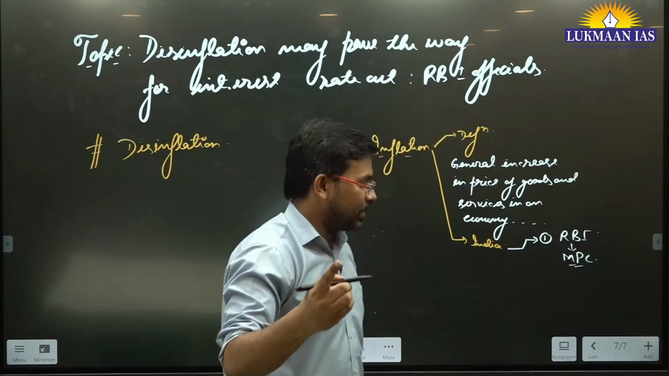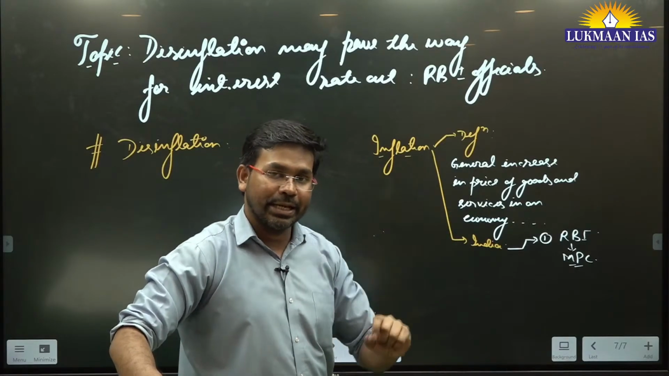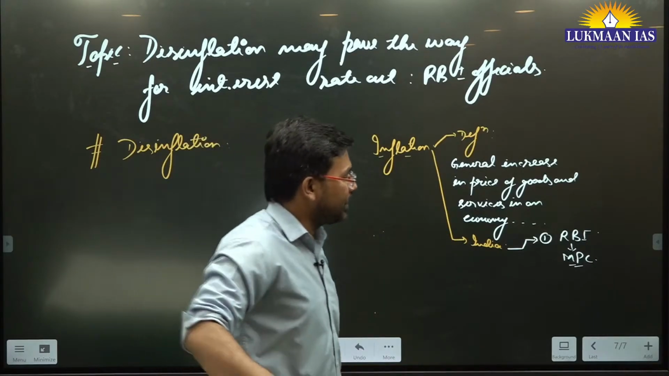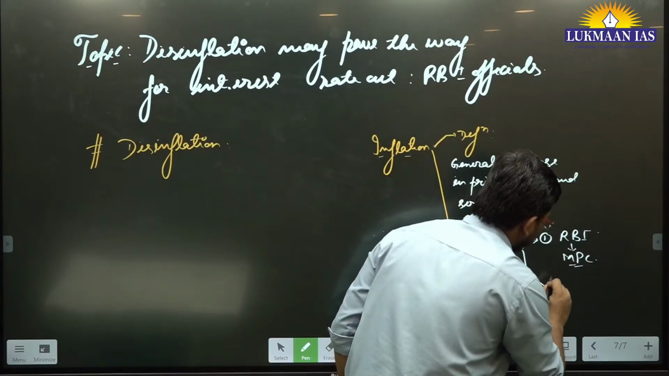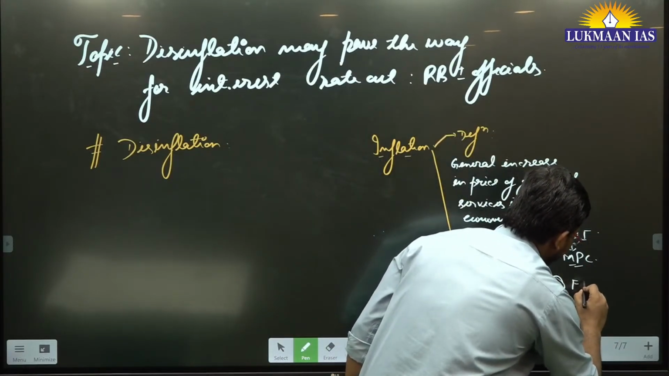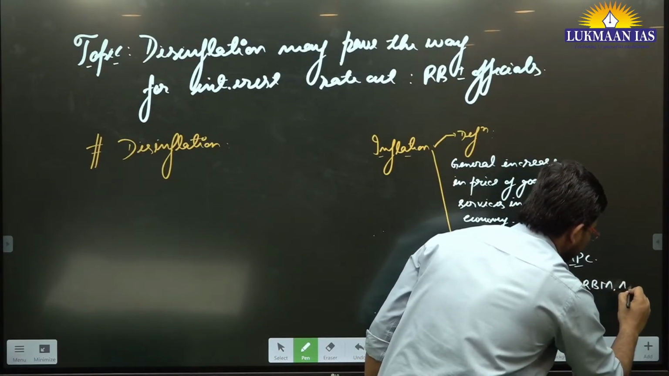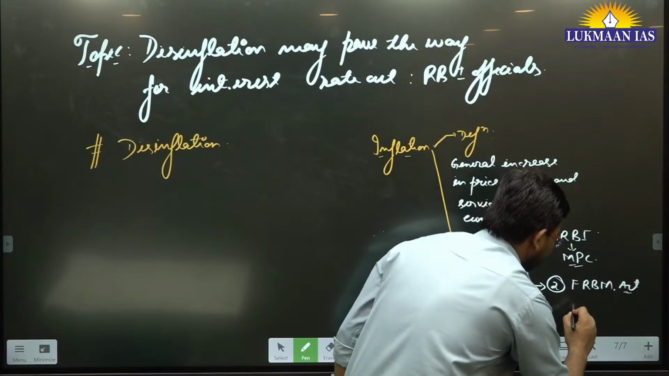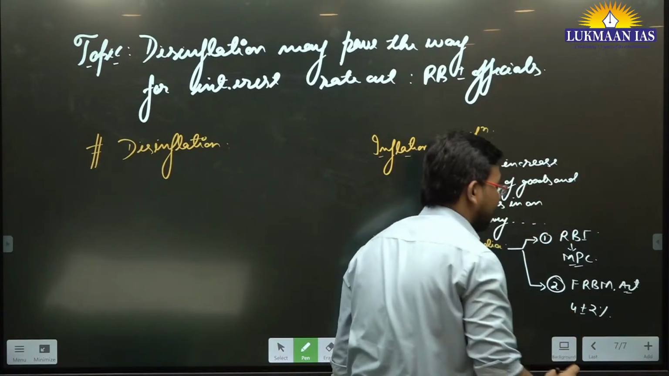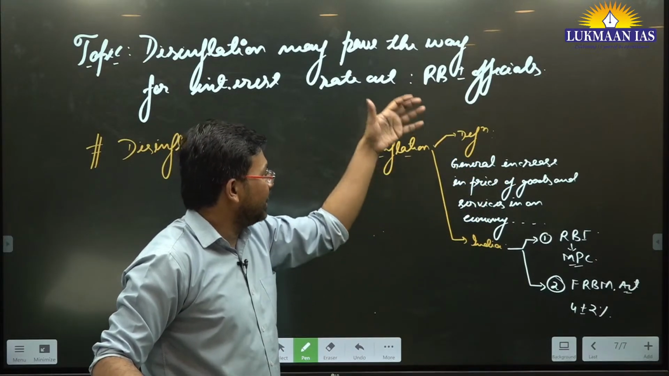It comes up with monetary policy decisions, for example reducing or increasing the repo rate, reducing the reverse repo rate, or the cash reserve ratio. Many tools are available with the Reserve Bank of India, which tries to control inflation in the economy. Apart from this, the government of India has the FRBM Act, the Fiscal Responsibility and Budget Management Act. Under this, inflation targeting is 4 plus minus 2%, meaning the minimum level of inflation should be 2% and the maximum 6%.